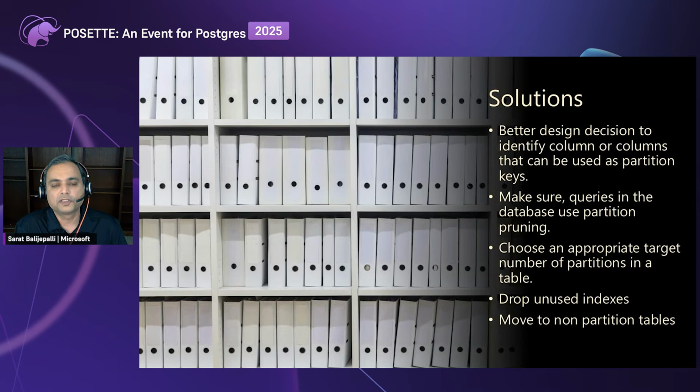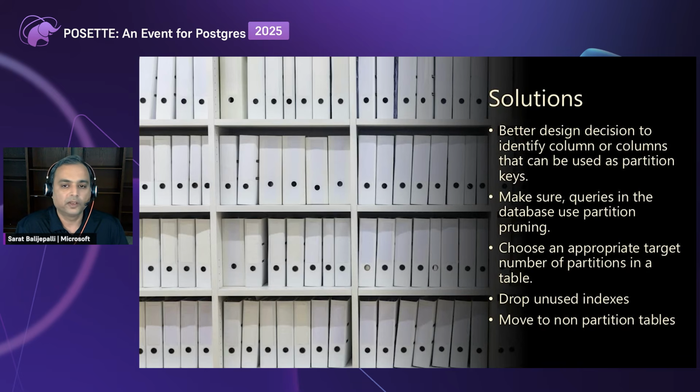Then the fourth one I would say is unused indexes, if there are any. As we have seen, in a high concurrent environment, if the queries don't have partition pruning happening, then each index will also create an additional lock. So essentially, by removing the unused indexes, we are saving ourselves from lock manager contention, reducing some of those.